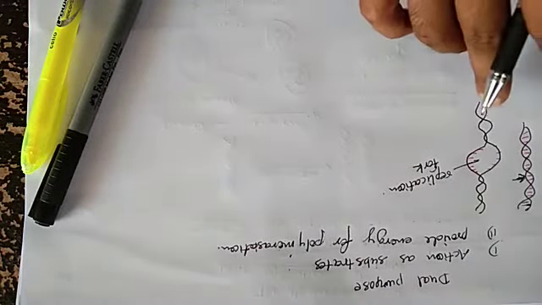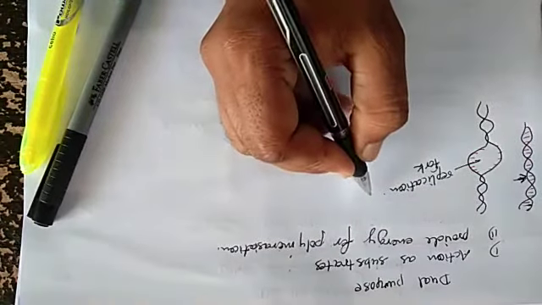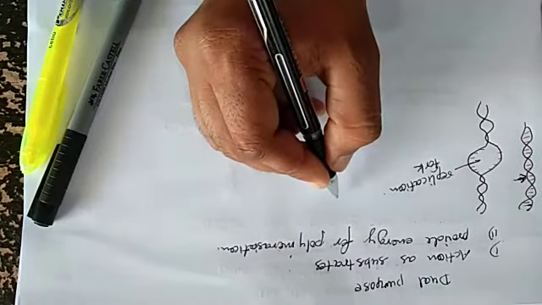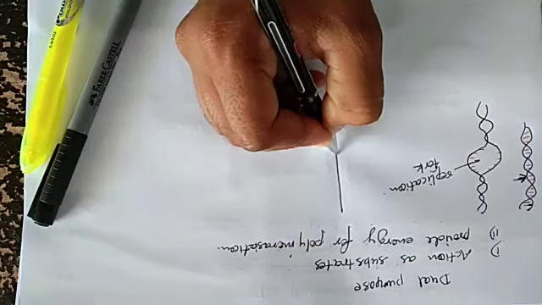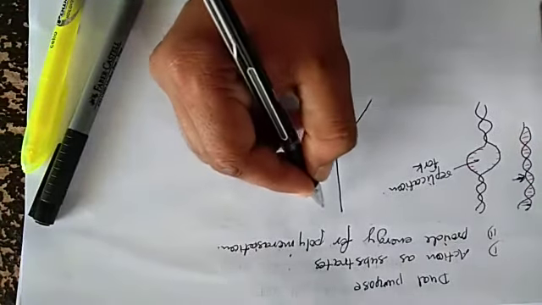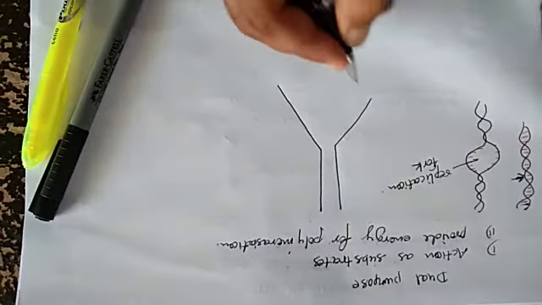The DNA dependent DNA polymerase catalyzes polymerization only in one direction. We make another simplified DNA for showing replication in one direction.